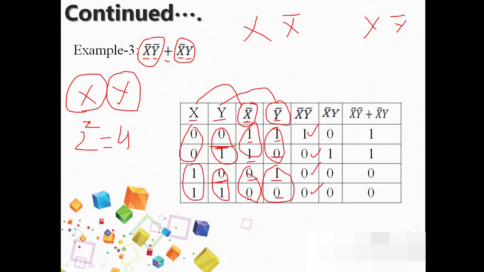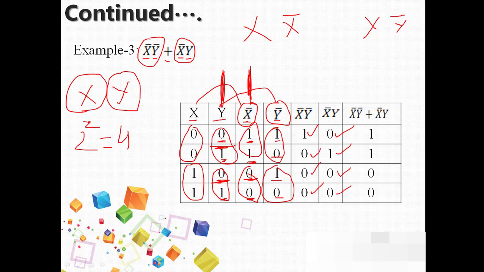That is, the value over here is multiplied by the value over here. So let us take 0 multiplied by 1 is 0, 1 multiplied by 1 is 1, 0 multiplied by 0 is 0, 1 multiplied by 0 is 0.